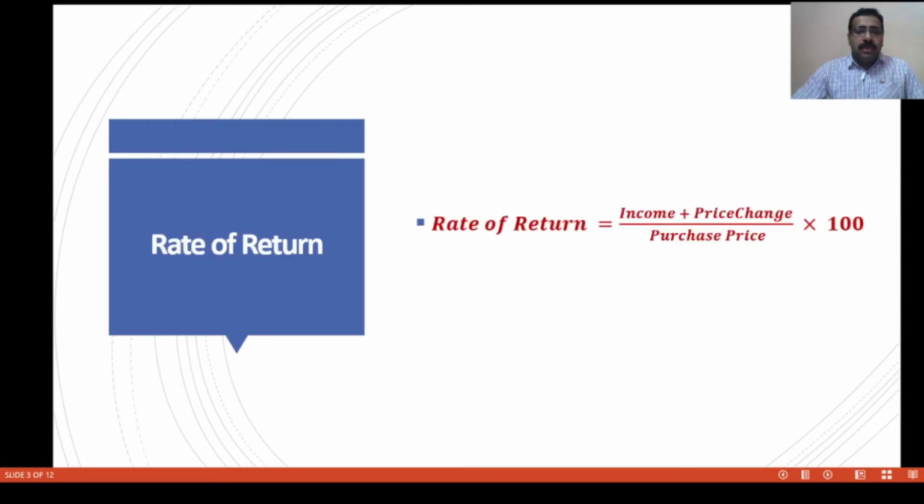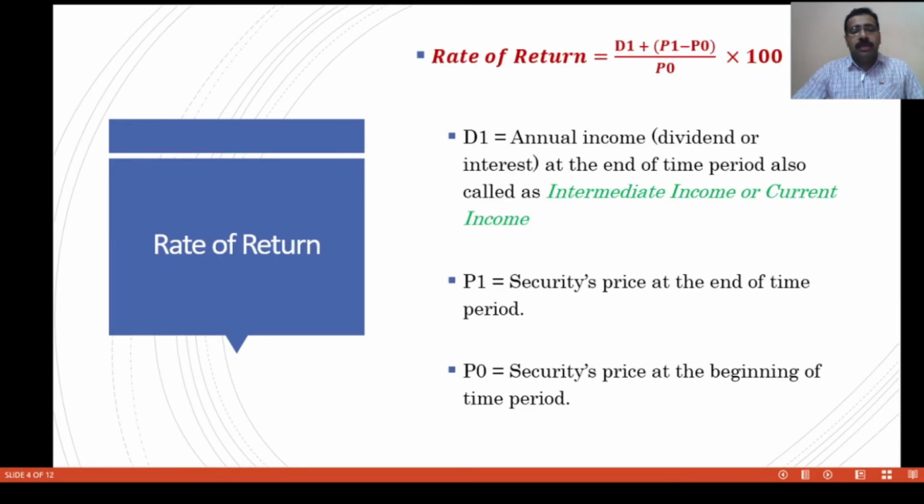What is the rate of return? Usually, return is expressed as a percentage. Return expressed as a percentage is known as rate of return. Rate of return is equal to income plus price change divided by purchase price into 100. Then how to calculate the rate of return? This is the equation: rate of return is equal to D1 plus P1 minus P0 divided by P0 into 100.